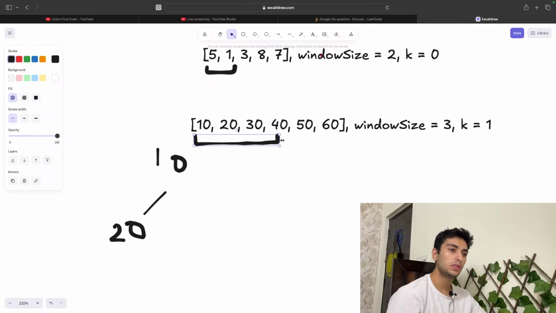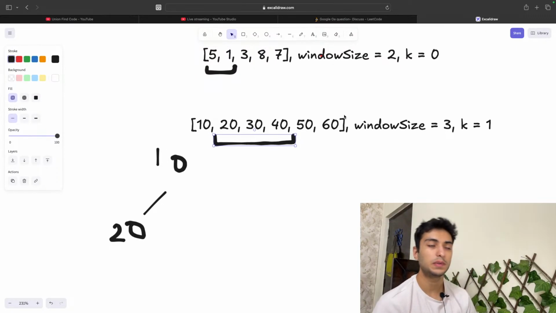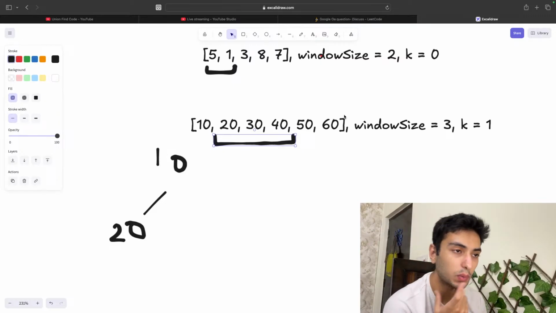But now what you want to do is, when you go here, you add a new element, you take the old one out. How do you take the old one out? That's the question. That is the big question. How do you take the old one out?